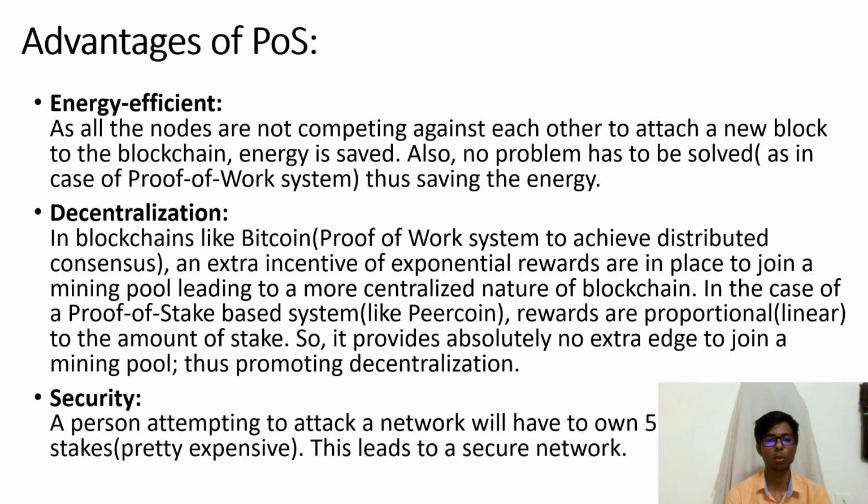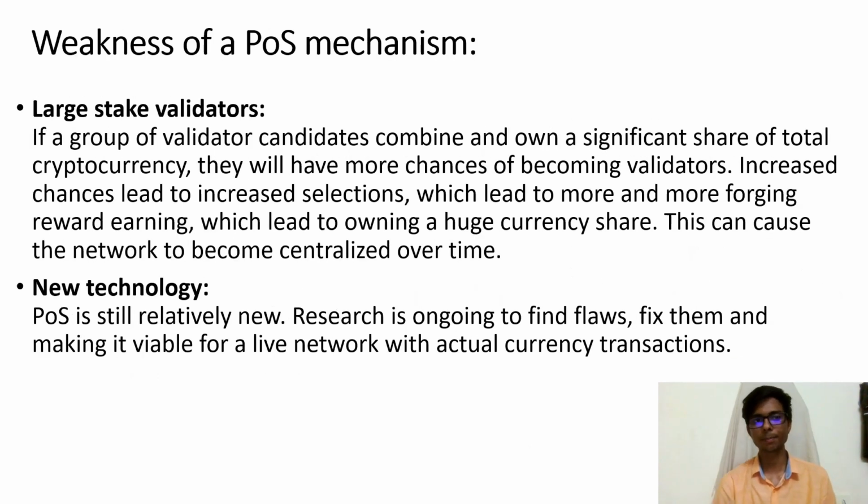And the third is security. As we have seen, a person attempting to attack a network will have to own 51% of the stake, which is pretty expensive. So it actually secures the network. And there are still some weaknesses in the proof of stake mechanism. The first one is large stake validators.